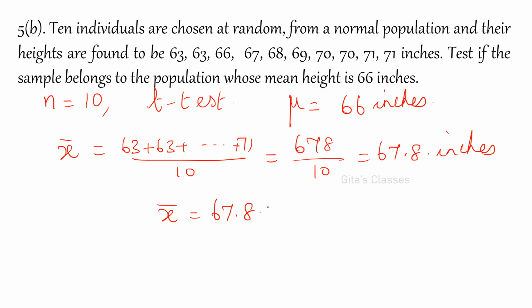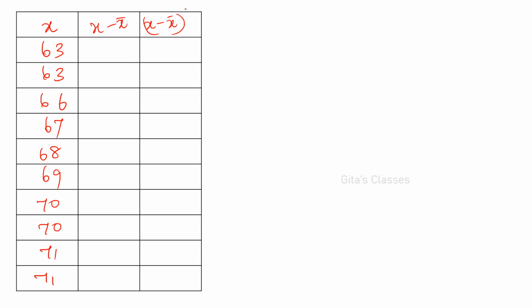Next we have to find out the variance. So let us take the x values: 63, 63, 66, 67, 68, 69, 70, 70, 71, 71. And x minus x bar I will write here, and x minus x bar the whole square, because for variance you have to find out these values.